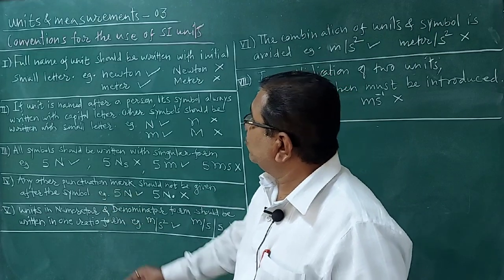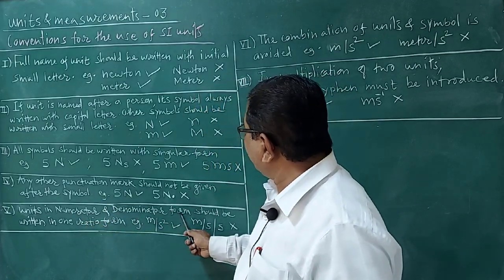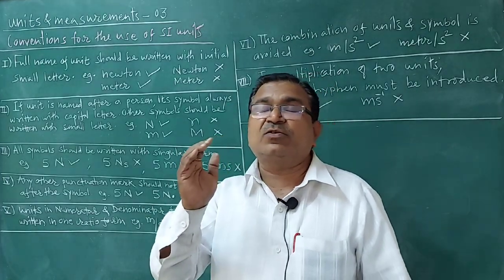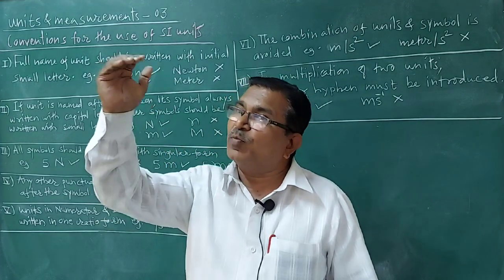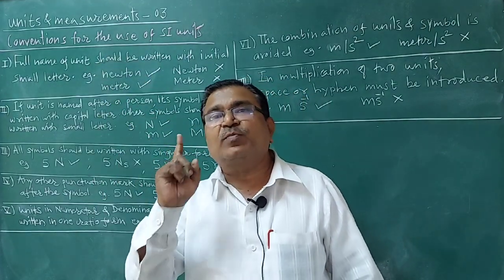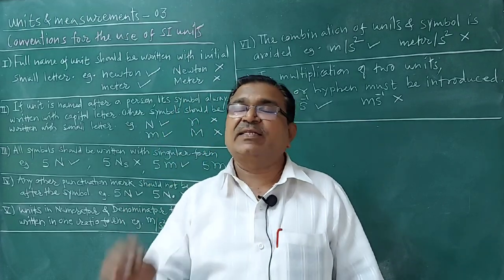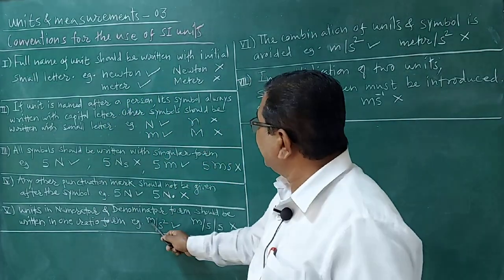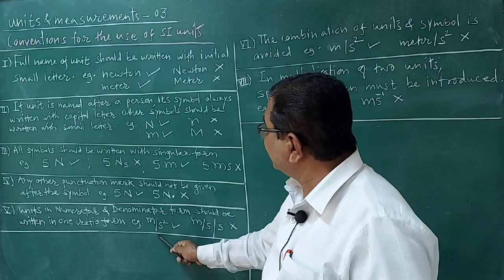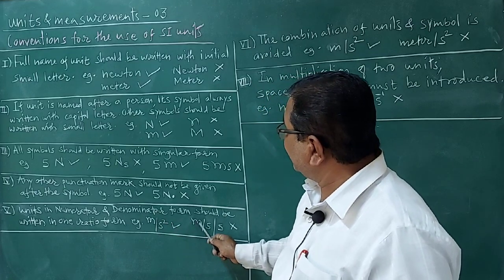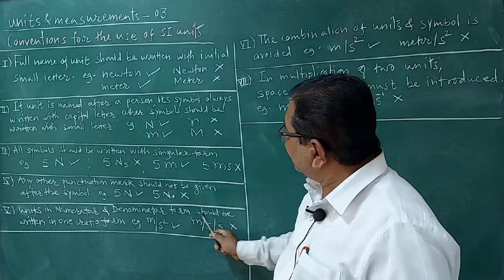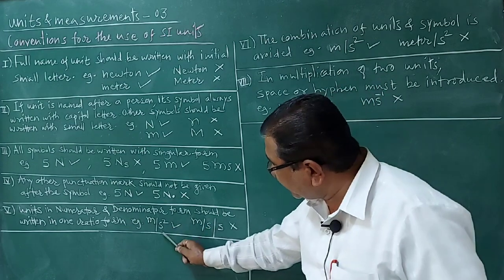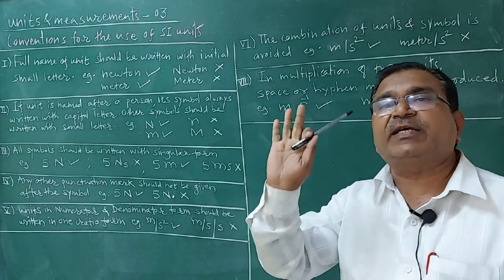Number 5: units in numerator and denominator form should be written in 1:1 form. If the unit is in the form of numerator and denominator, it should be written in 1:1 form. That is, suppose meter per second square, only 1:1 form, like this: m/s², only one ratio is here. It should not be written like this: m/s/s. Mathematically it is correct, because this again becomes meter per second square, but symbolically it is wrong.